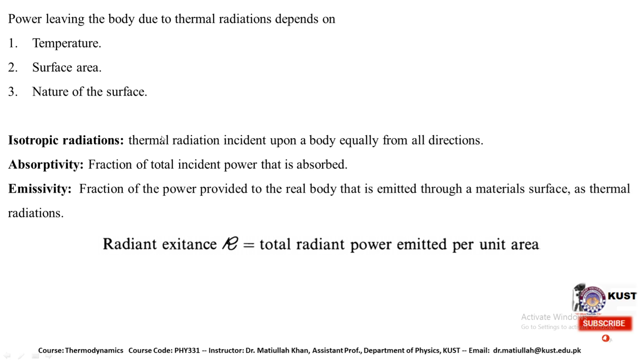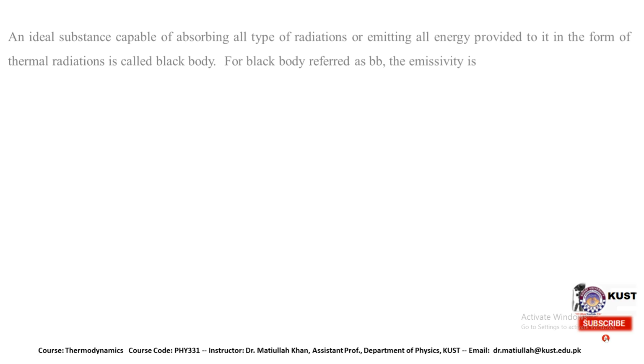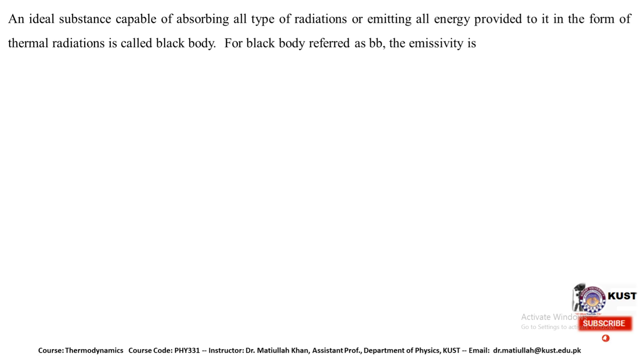But in the very specific case of a black body, it only depends upon the temperature of the body. So this is really very interesting for us. By increasing or decreasing the temperature of a body, we can absorb or emit radiations, but it does not depend on other factors, such as the surface area or the nature of the material.